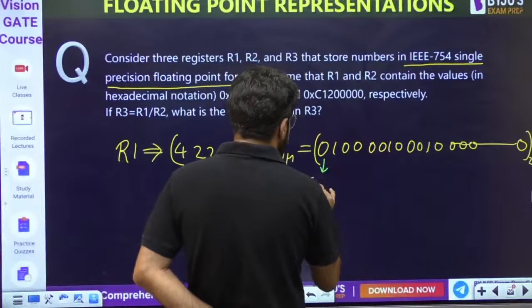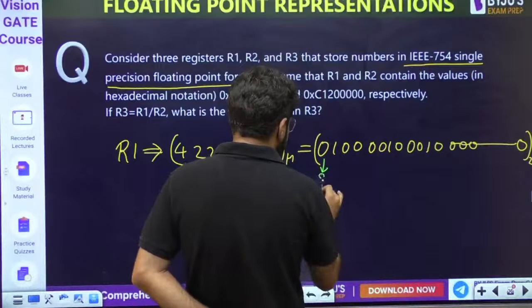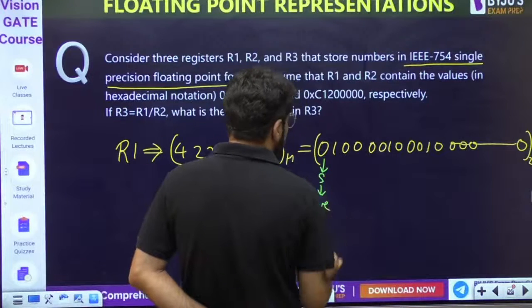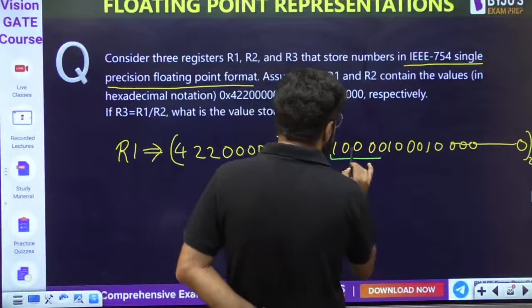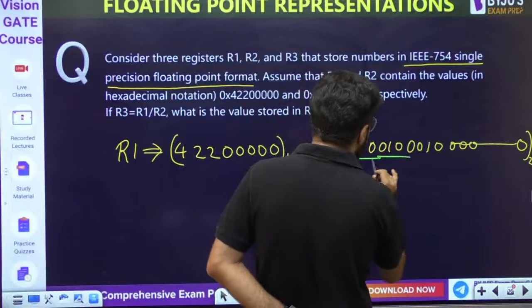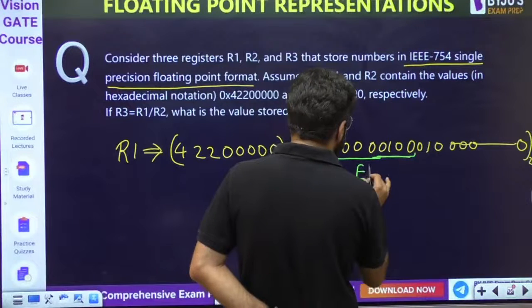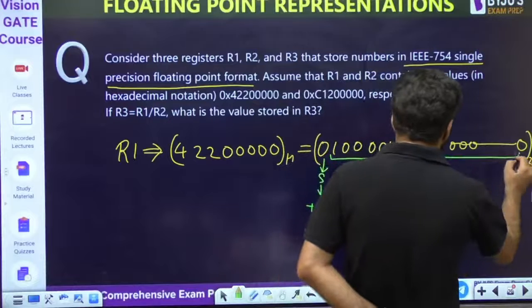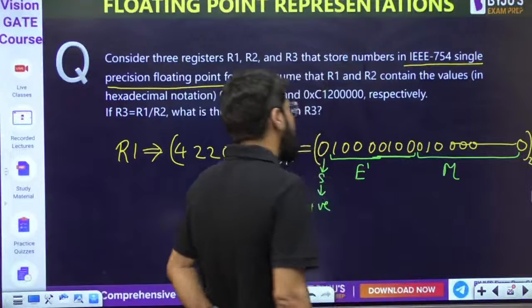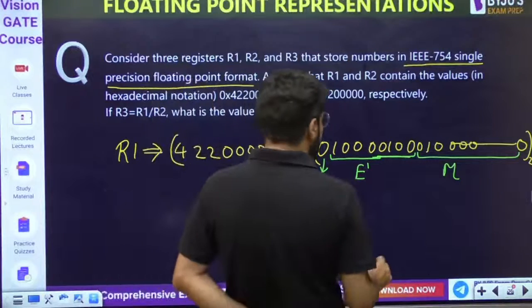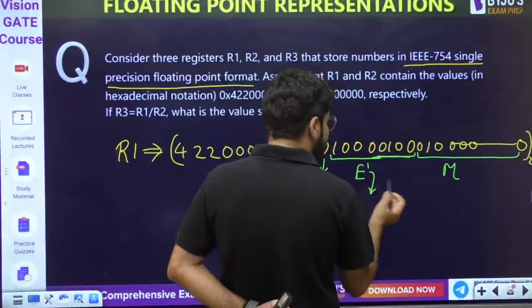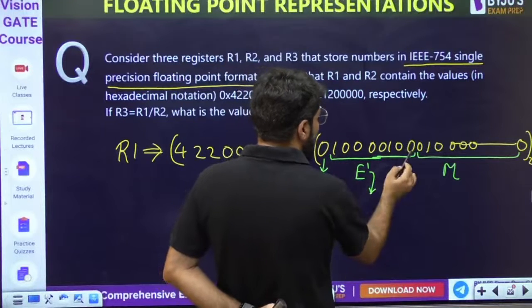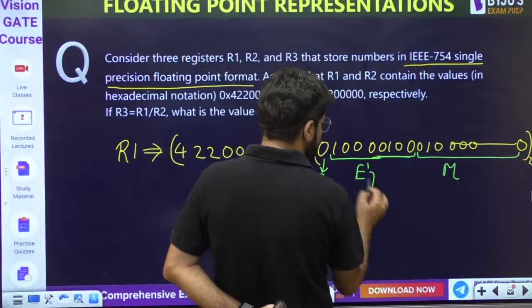Okay, so क्या कर रहे थे? This goes to your sign bit. That means it's a positive number. Okay, this is your 10000100, 8-bit. This is the biased exponent, and this is what is your mantissa part. So what is the biased exponent value? Biased exponent value directly decimal में लिखेंगे ना, तो 4 plus 128.